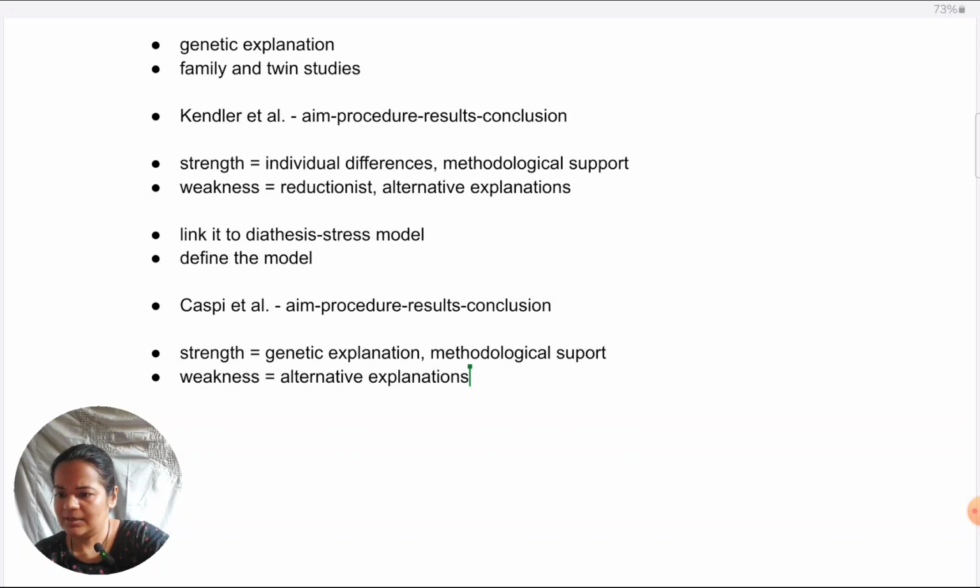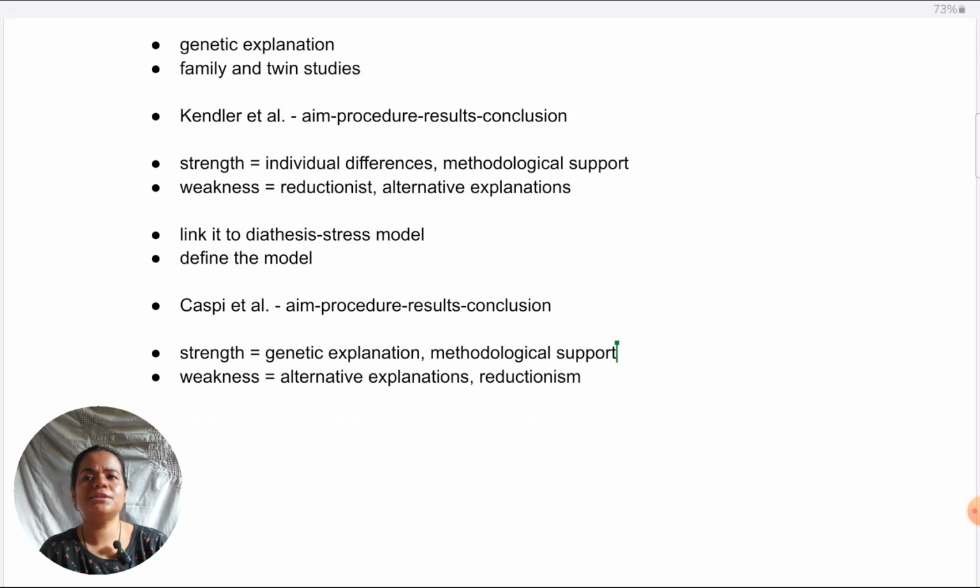Also, you could take reductionism in the sense of not only daily hassles, but there are so many other explanations. I'm sure you've at least heard of some of them, even if you're not preparing them. The cognitive explanation by Beck, those could be better explanations. In fact, even they can create diathesis. Faulty belief systems coming from childhood might be creating the diathesis, which can combine with stress later to create depression. Diathesis does not have to be strictly genetic. So that is also one issue with the diathesis stress model, the traditional one at least, that it assumes that diathesis must come only from genetic vulnerability. So in this way, you can give strengths and weaknesses.